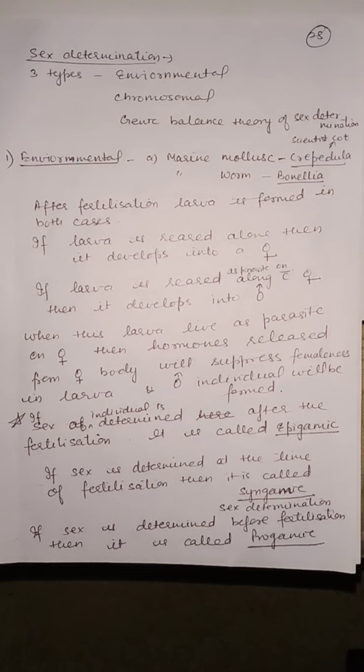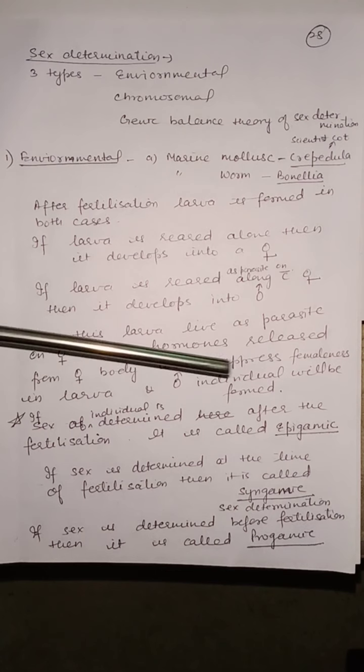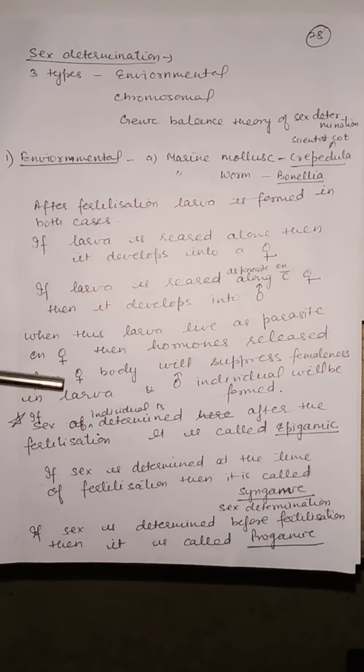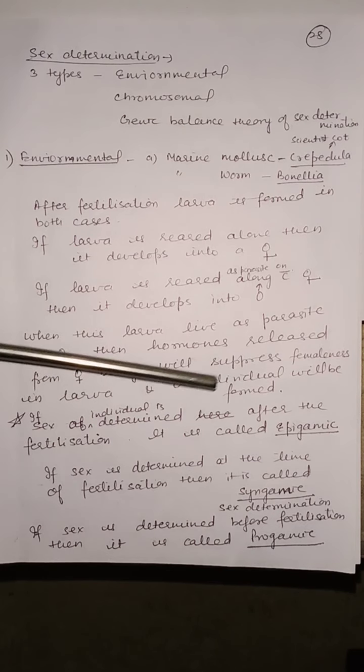So if larva is reared alone, then it develops into a female. But if it is developed with female, then it develops into a male. So it is an environmental type of sex determination. When this larva lives as parasite on female, then hormones released from female body will suppress femaleness in larva and male individual will be formed.